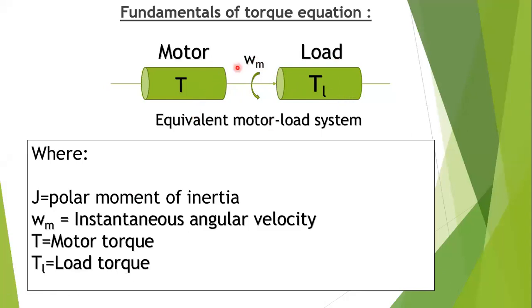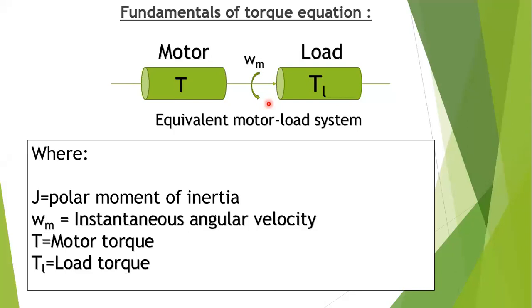This is the equivalent motor load system, where capital J is termed the polar moment of inertia. This is for the motor load system, referred to the motor shaft, and the units are kg per meter square.